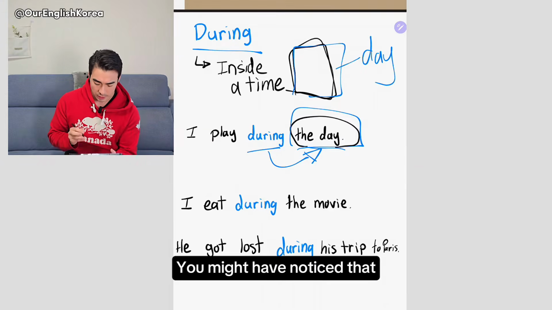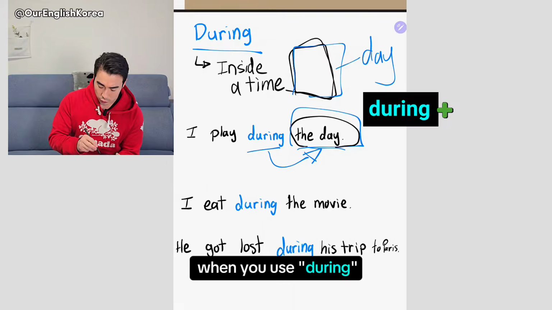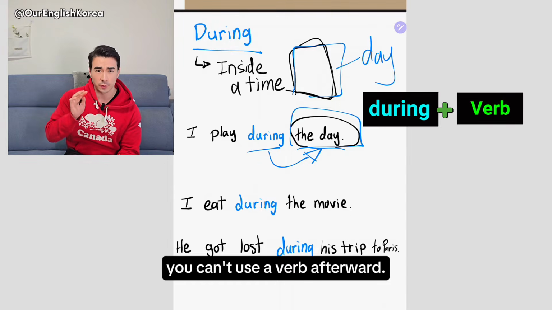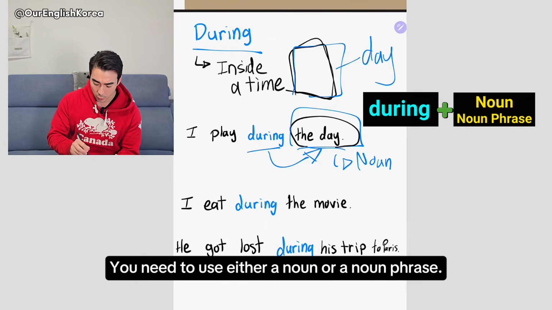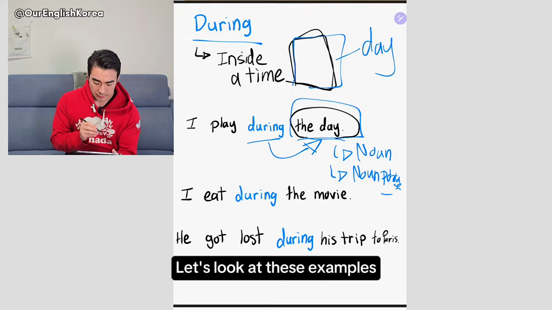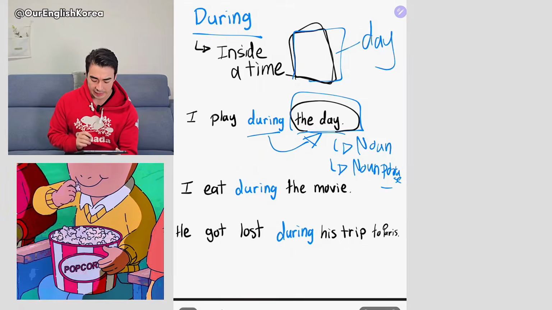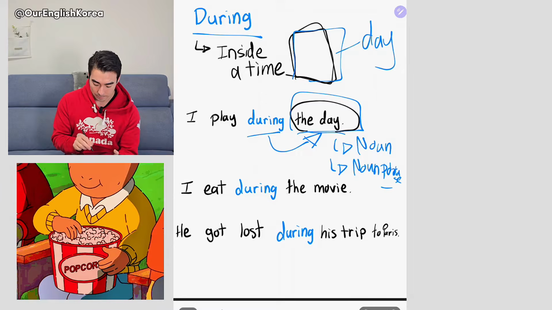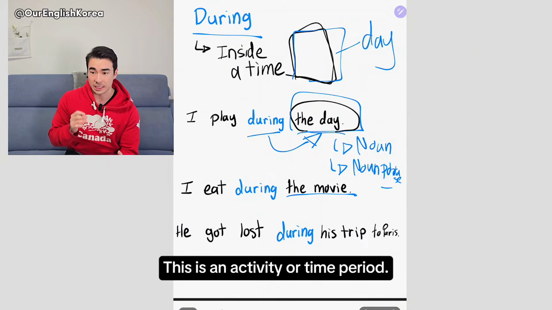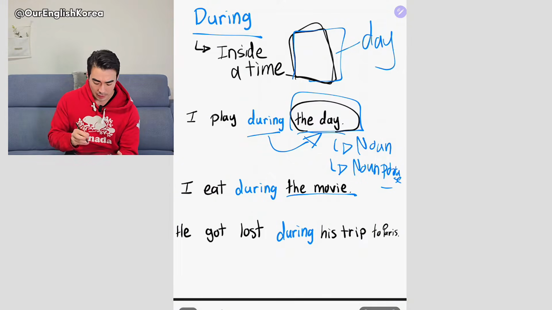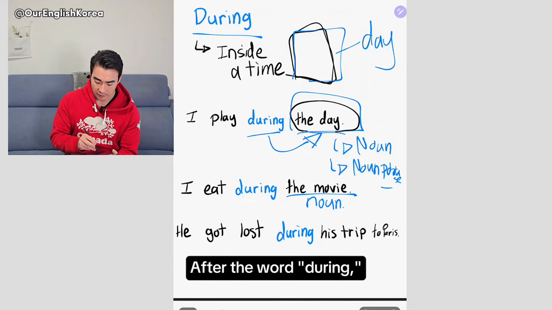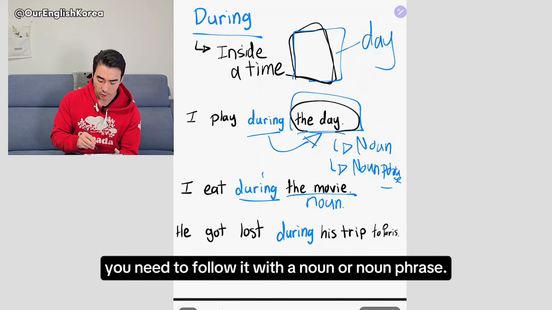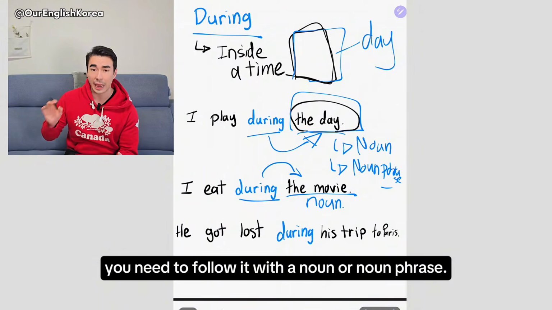You might have noticed that when you use during, you cannot use a verb afterwards. You need to use either a noun or a noun phrase. So, let's look at these examples. I eat during the movie. This is an activity or a time period. And as you noticed, it is a noun, not a verb. So after the word during, you need to follow it with a noun or noun phrase.